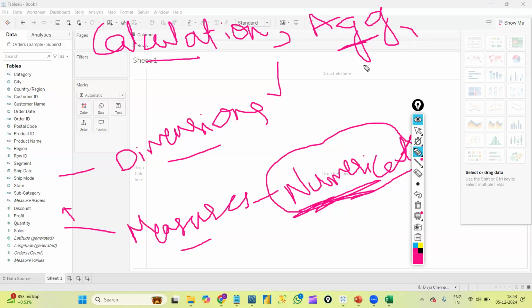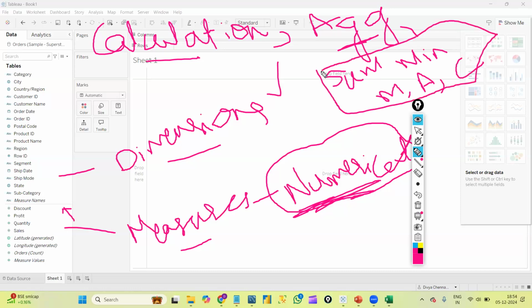What are all the aggregate functions we have? That is sum, minimum, maximum, average, count. These are all the aggregate functions. In detail, I will explain, we will discuss about this later. But these are some aggregate functions available in Tableau, right?